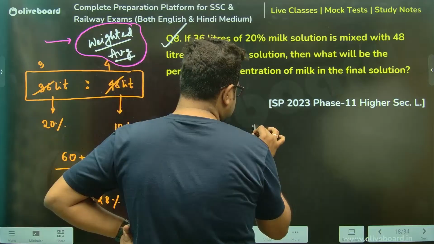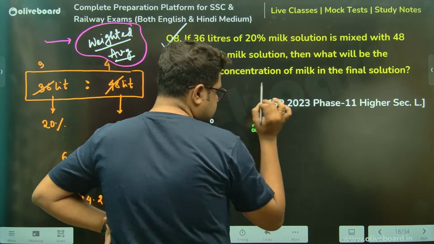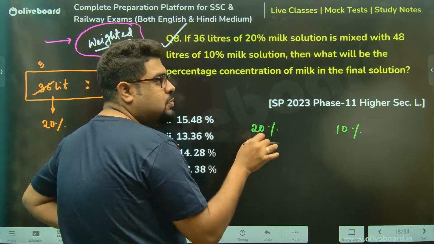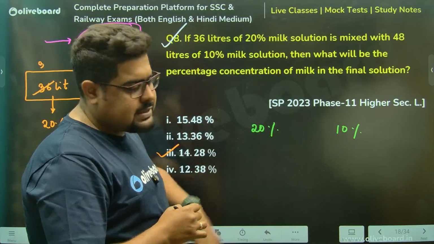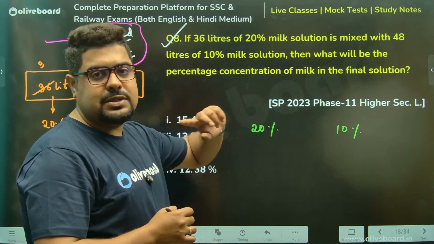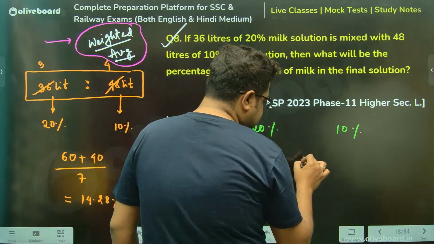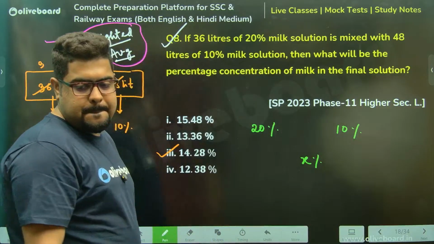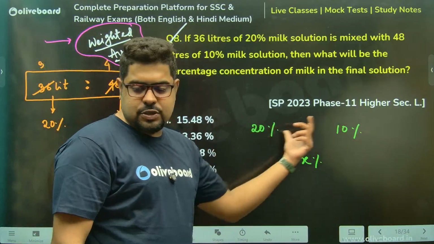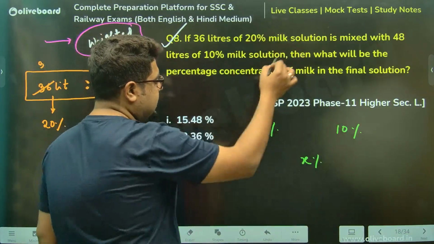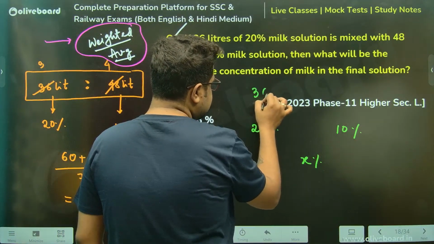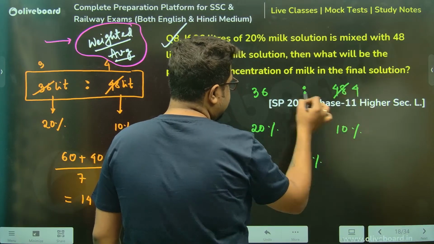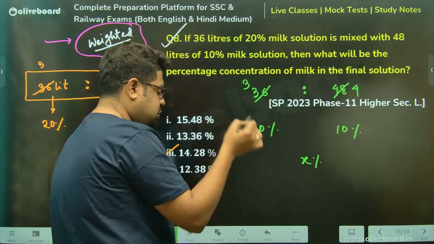Use this 20%, 10%. Now I want to find the middle value which is not given. Till this time, the middle value was always given to us. But again, if this is not given, I can take this as x. And these two values I know, that is 36 and 48. So I can write this as 36 is to 48, meaning say 12, this 3 is to 4 the ratio.